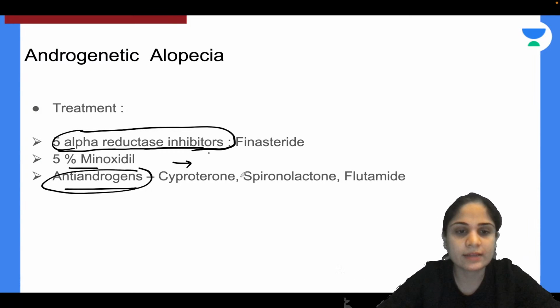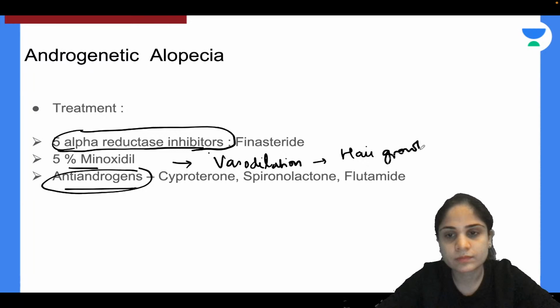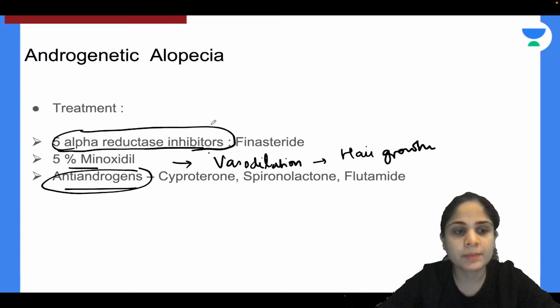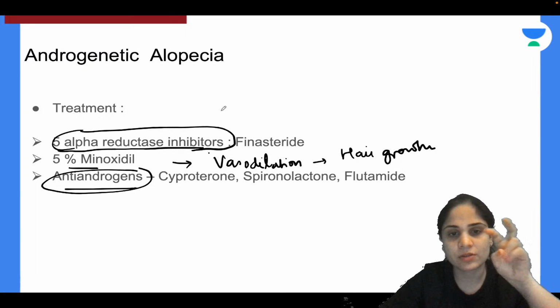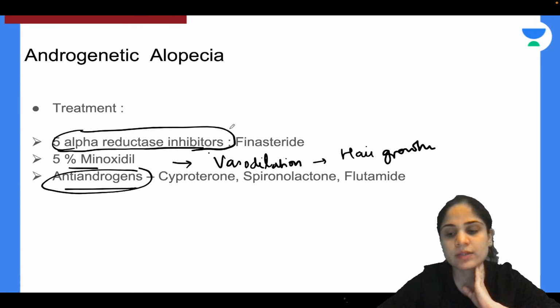Yes, absolutely correct, Anjana. So minoxidil causes vasodilation. When it causes vasodilation, it improves the circulation of the root of the hair and there can be hair growth. Yeah, it affects the potassium channel. So please remember, there are two different ways of action. One is by blocking the androgens and second is by vasodilation.